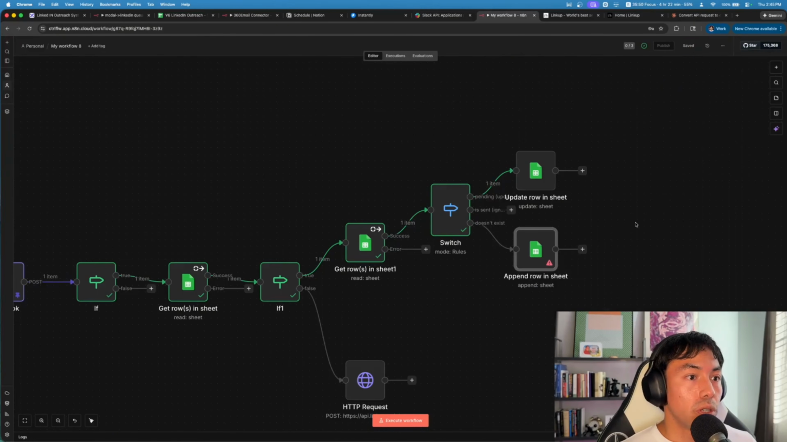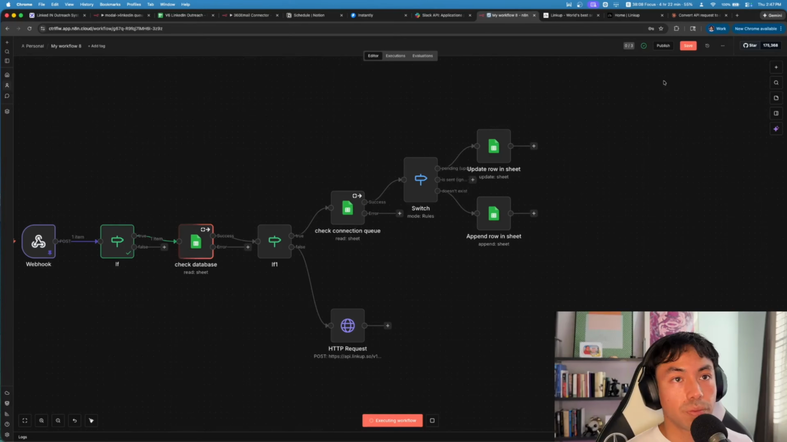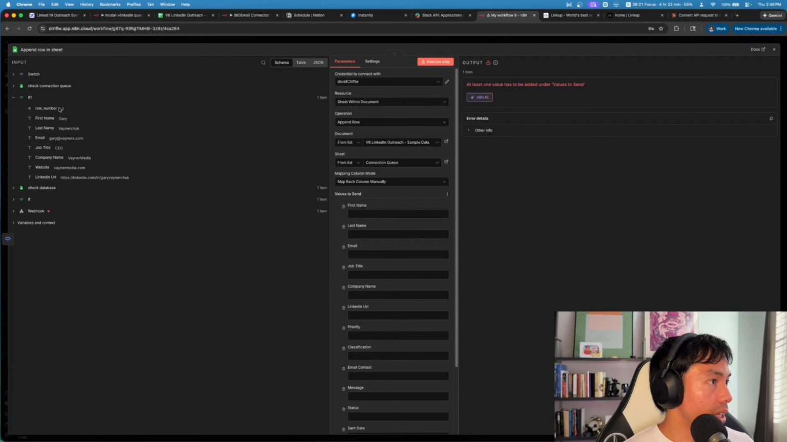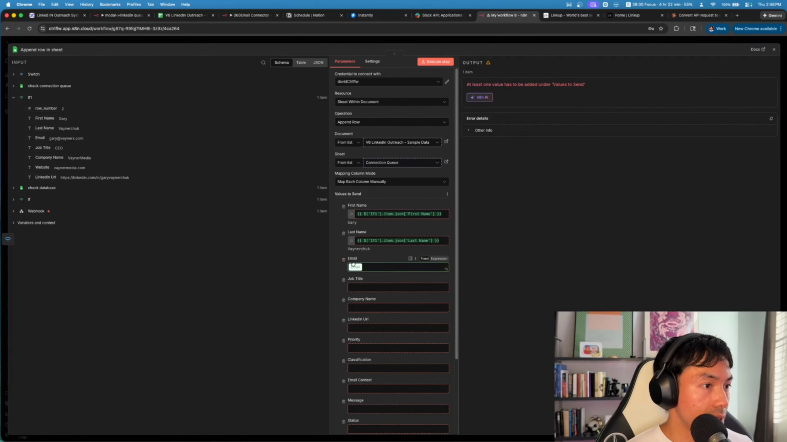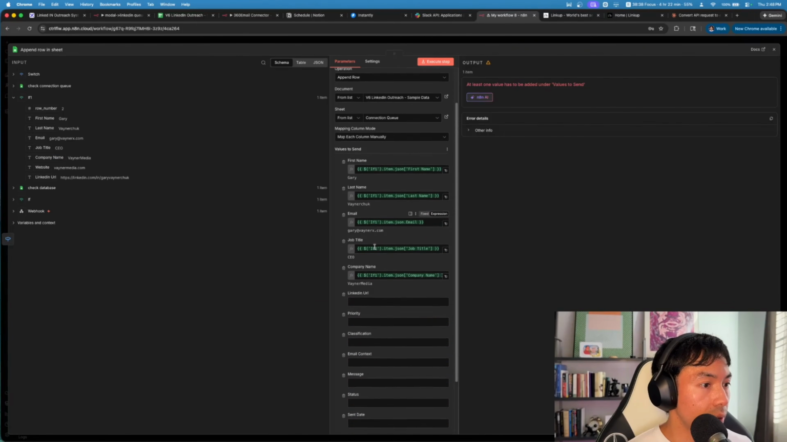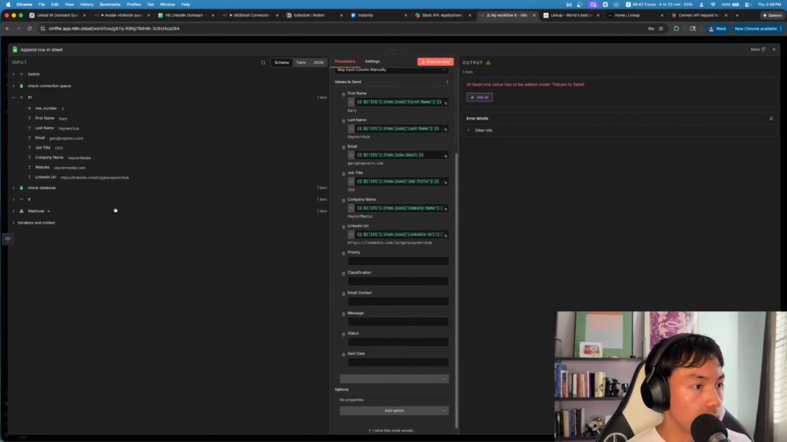So what we'll do is we'll have to clear his row. So I'm going to hit execute. So what I did is I deleted Gary from the connection queue. It's going down to the correct path, but now we need to map all the stuff that we're going to include here. So it would be the if, and then we would append his first name, last name, email, title, company name, and then whatever data that we have, we just map everything in here. The LinkedIn URL does exist, so we're going to map that there, and then we're looking good.